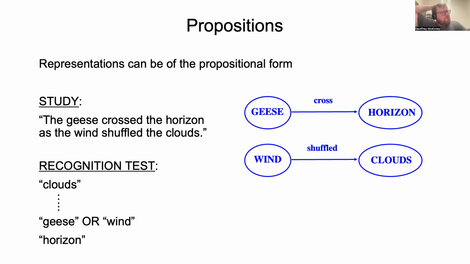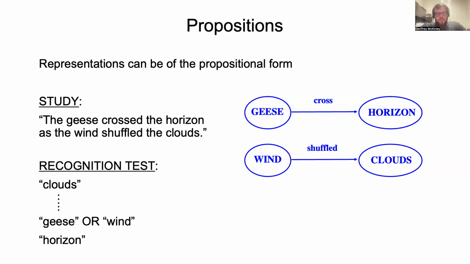The researchers only really cared about the reaction time to say yes to the target word horizon, that it was studied.